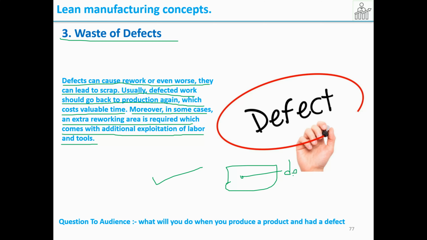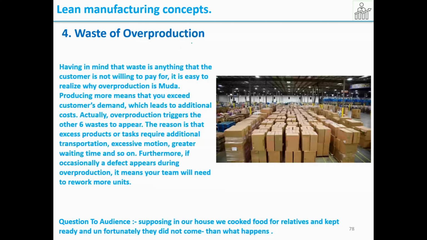so in order to remove the dent, we do some buffing operations or some other operation to make it okay. So again, we need extra resources for rework. Because of defects, we need to put in more extra value to make it okay. So this is about waste of defects.